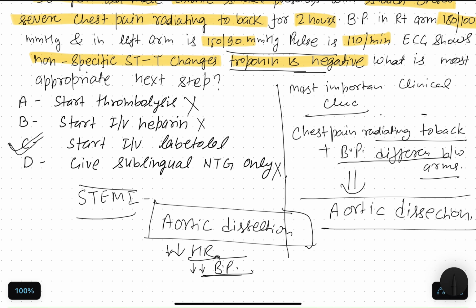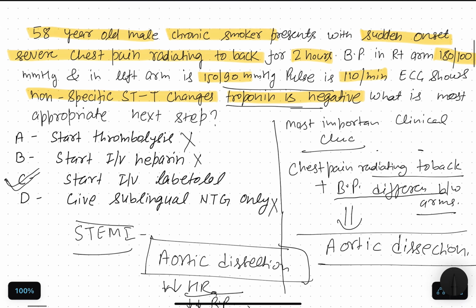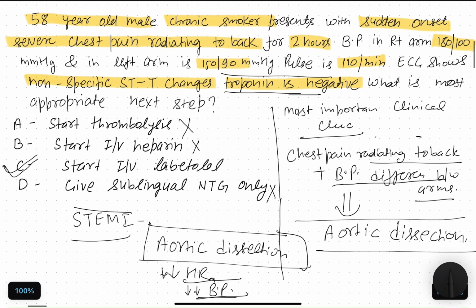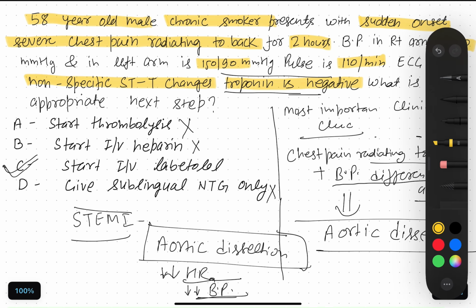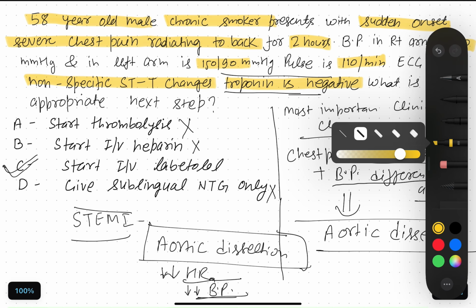So whenever you see chest pain radiating to the back with unequal BP in the arms, think beyond MI. Think aortic dissection. It was a very important MCQ for your NEET PG and INI-CET. So option C is correct.